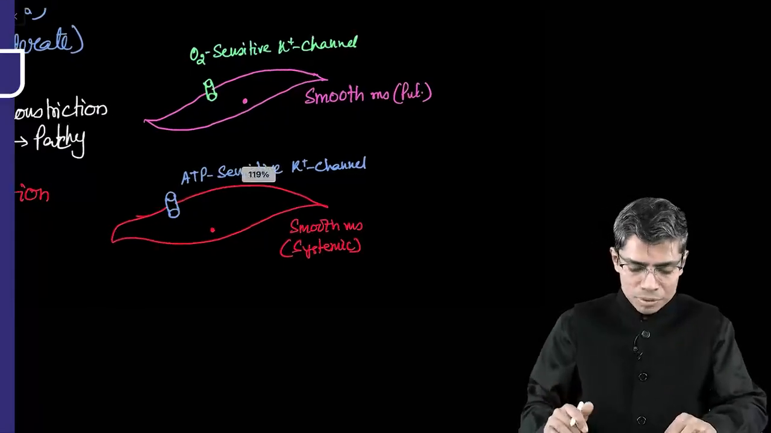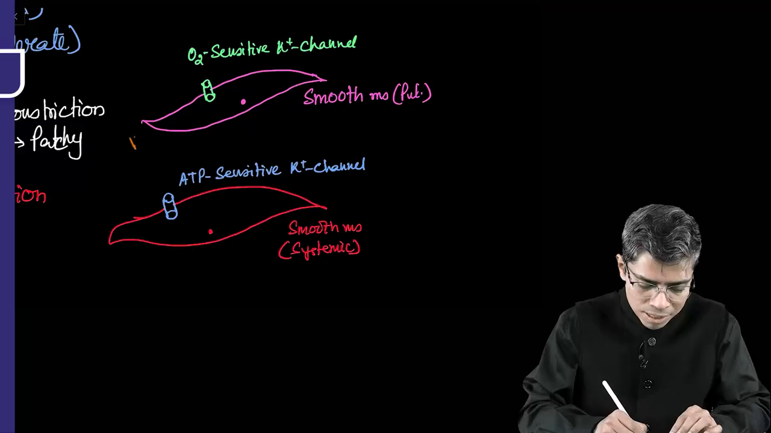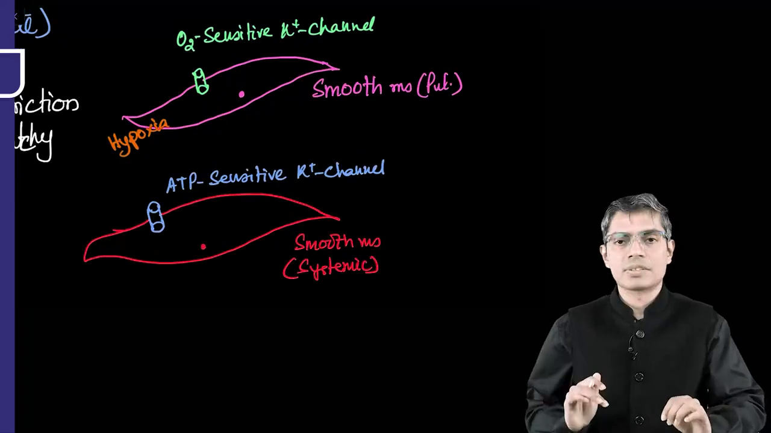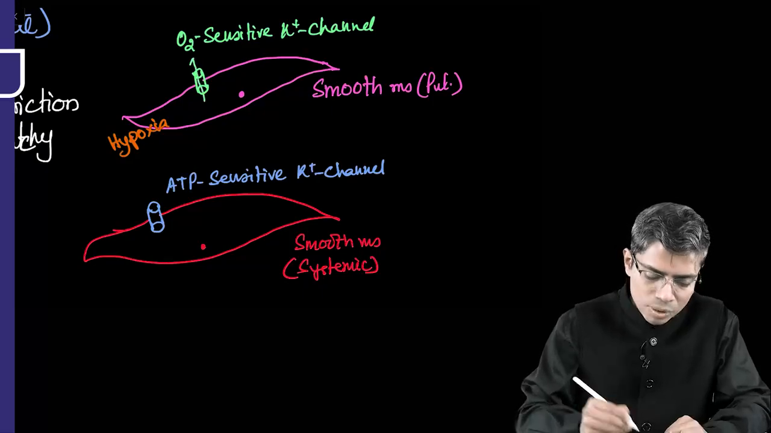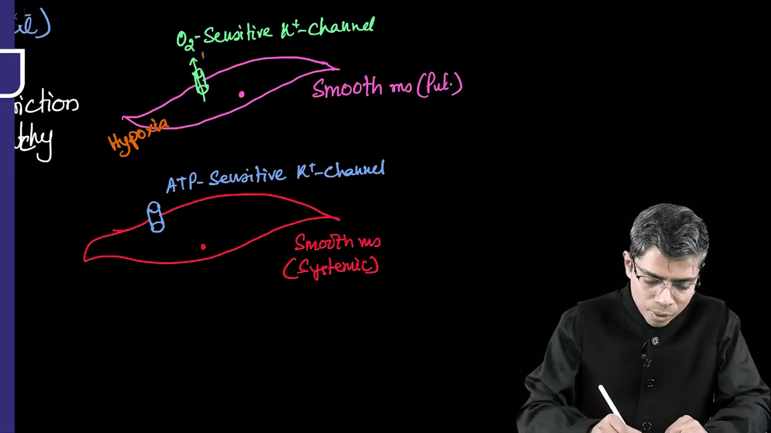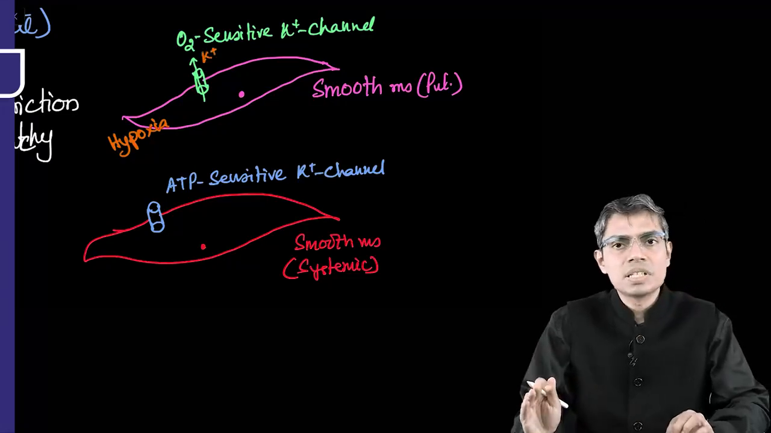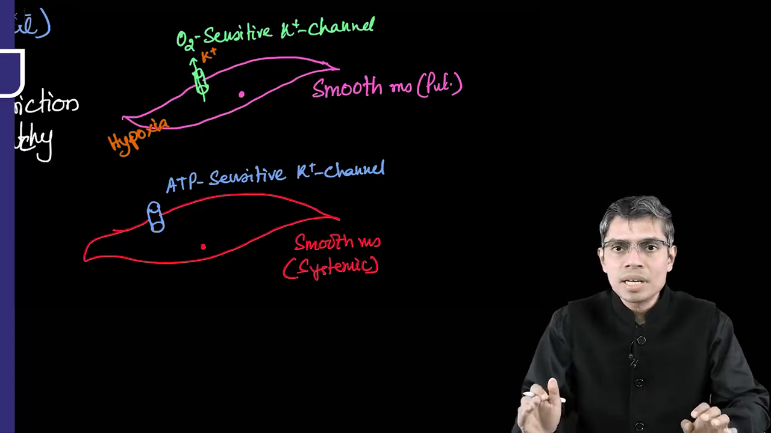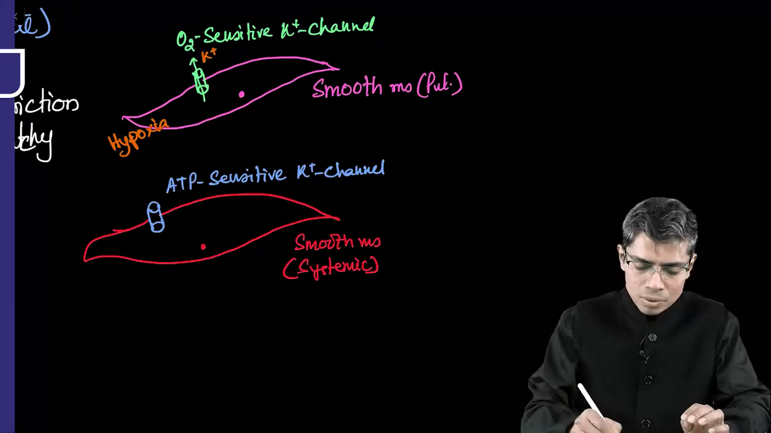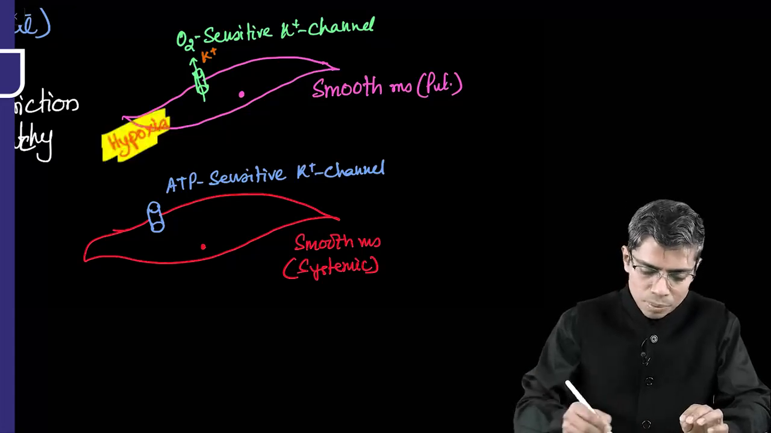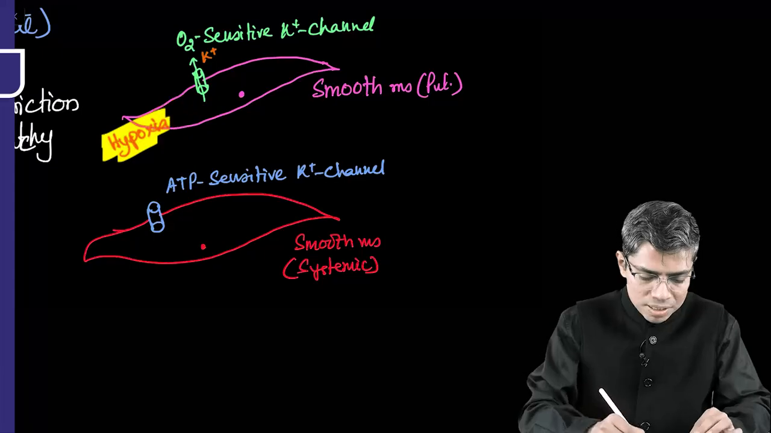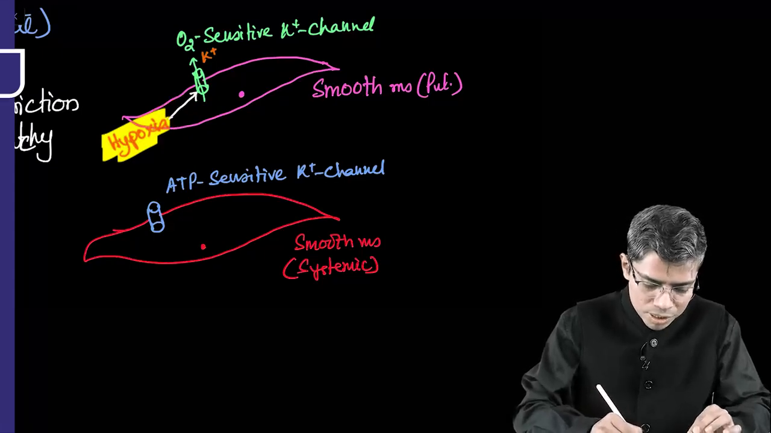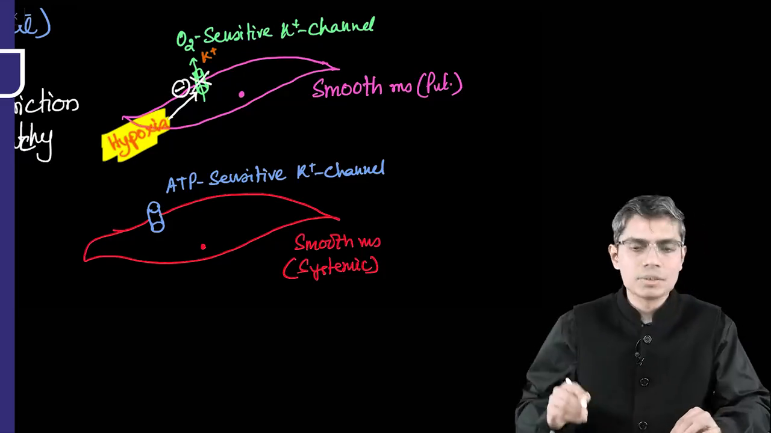So what will happen now? You see the effect of hypoxia. Whenever there is hypoxia at the level of the pulmonary vasculature, the oxygen sensitive potassium channel normally remains open, meaning potassium is going out continuously through this channel in normoxic condition. Whenever there is hypoxia, the obvious thing is that hypoxia is going to cause closure of this channel. So the channel will get closed.